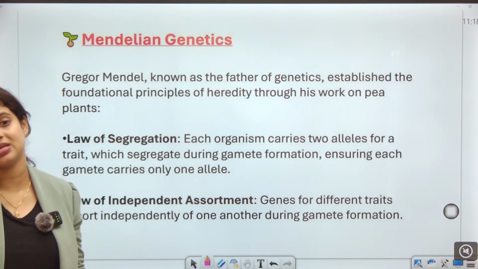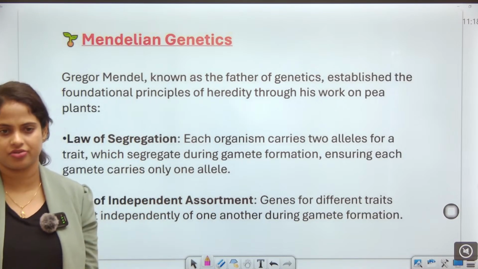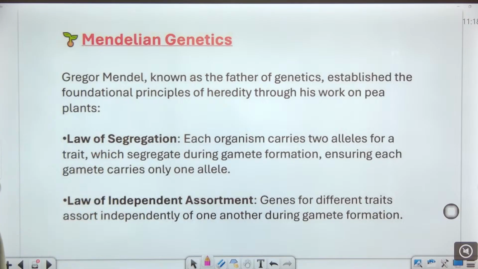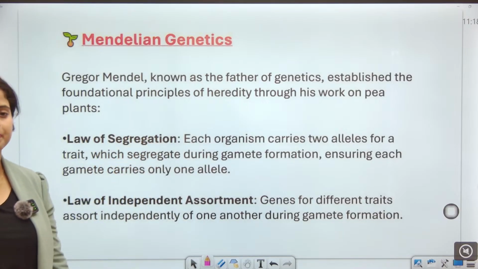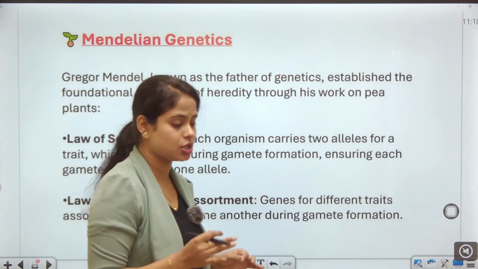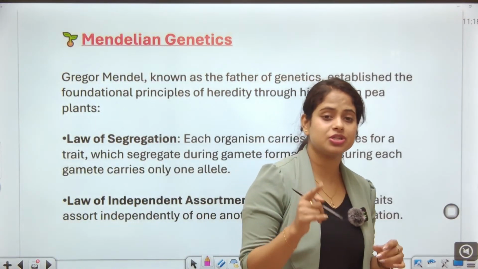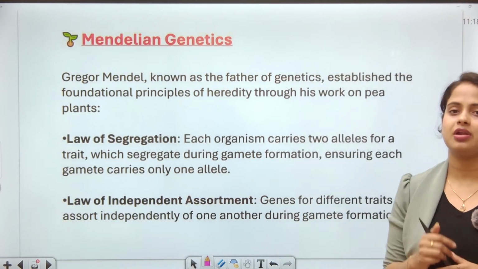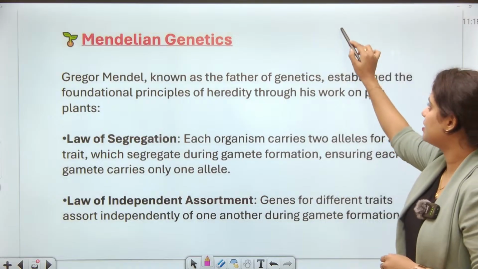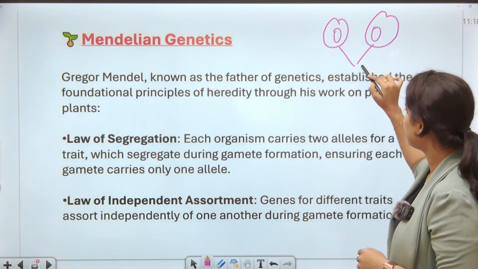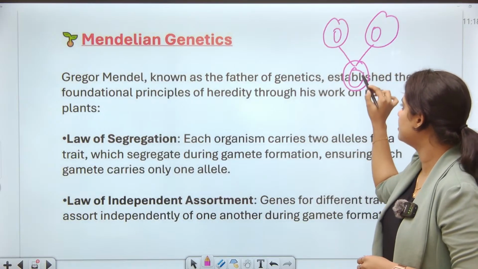There are basically three laws, which we can look at further on. But first of all, the law of segregation. What is the law of segregation? Each organism carries two alleles for a single trait.